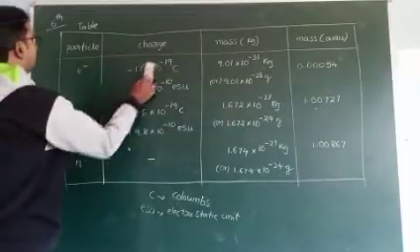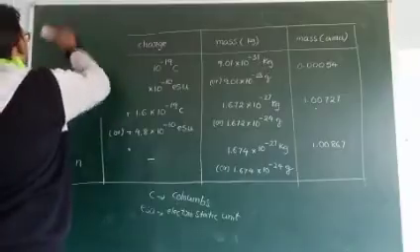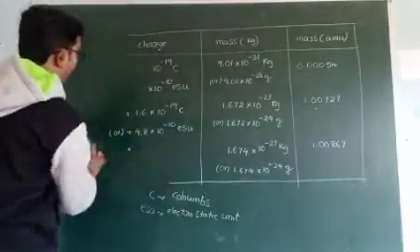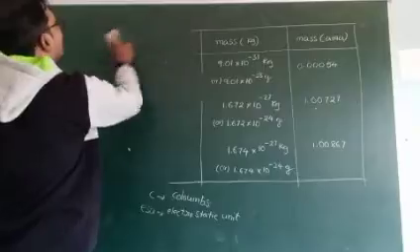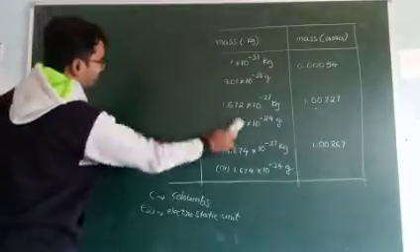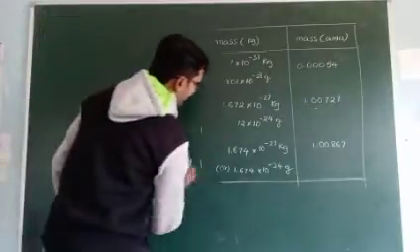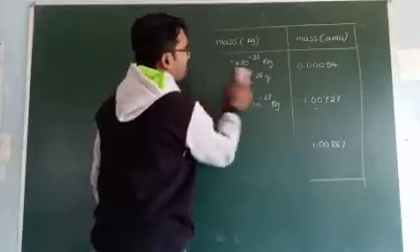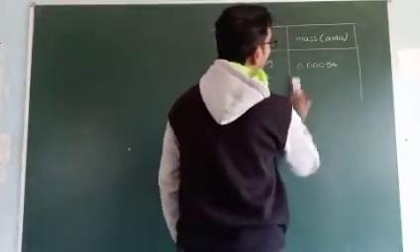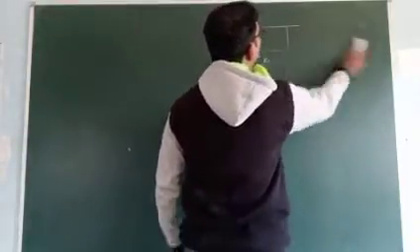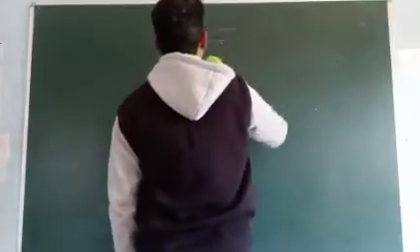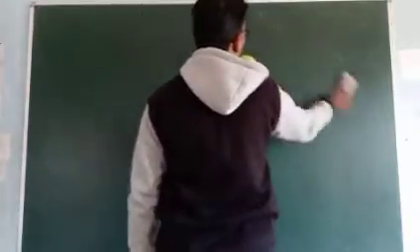Next one. Now we will discuss about electron. Some important points about electron. First, who discovered the charge of the electron? It is very simple.